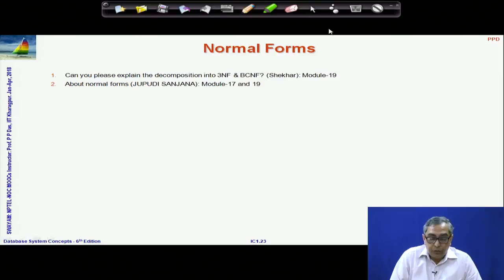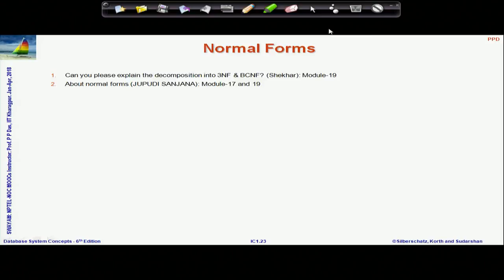What we have shown through examples, and this was dealt with in quite some depth in module 17, module 19 and so on, is that if I look into any real world situation, then there are a lot of dependencies that exist. So, if I know the value of certain attributes, some other attributes may be determined by the values of these. We have shown that these are what are called functional dependencies.